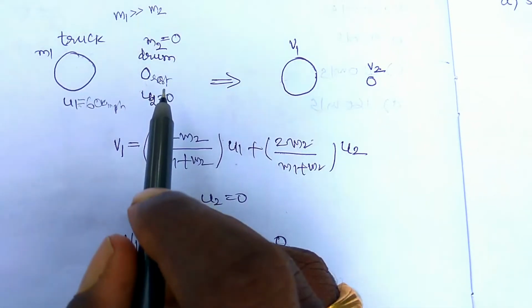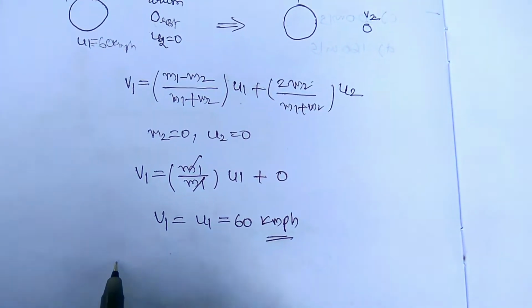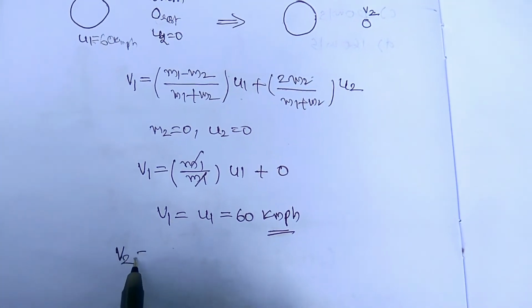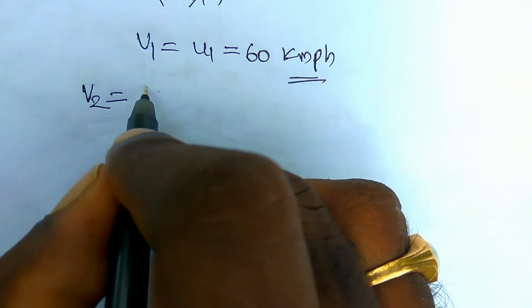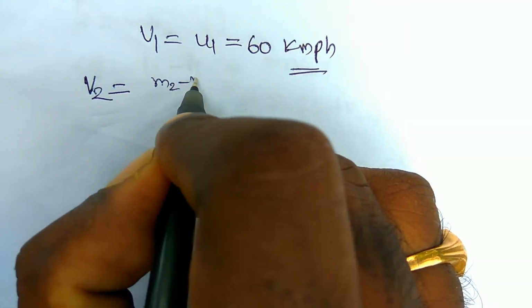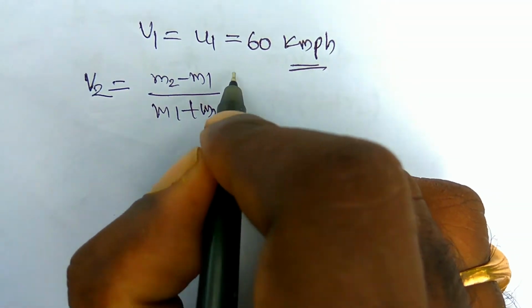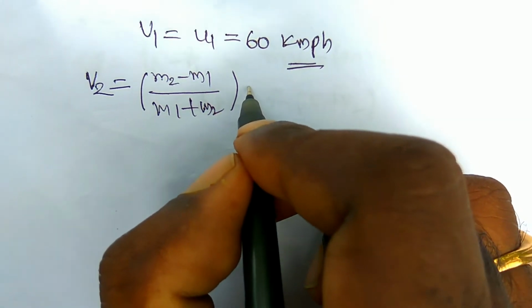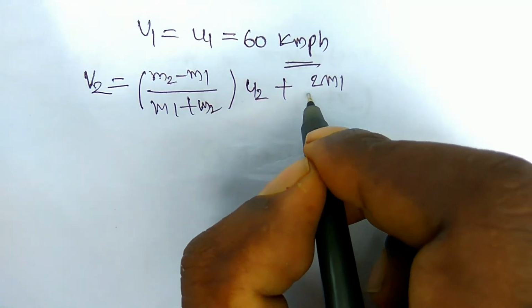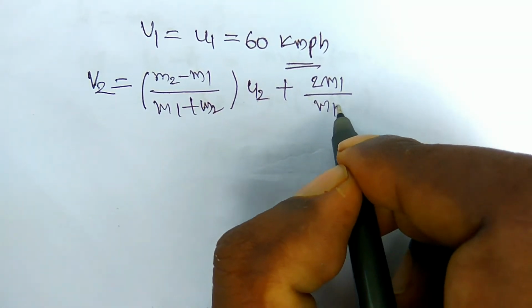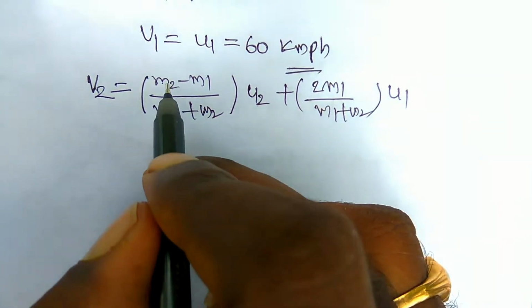What is the speed of the drum after collision, right? So that is v2, it is equal to (m2 minus m1) by (m1 plus m2) into u2, plus 2m1 by (m1 plus m2) into u1, okay.